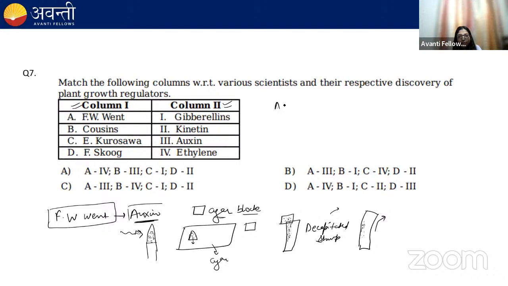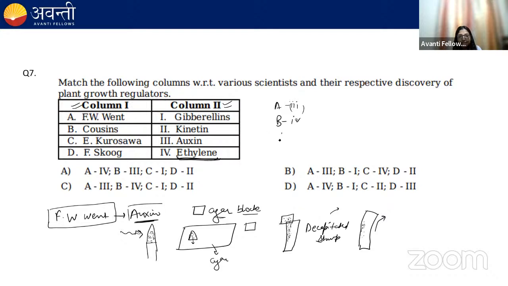So A3. Cousins, he discovered ethylene. He observed that from the ripened oranges, some volatile compound is coming out, and this volatile compound is responsible for the ripening of unripe bananas. So later he found out that this volatile compound is ethylene.